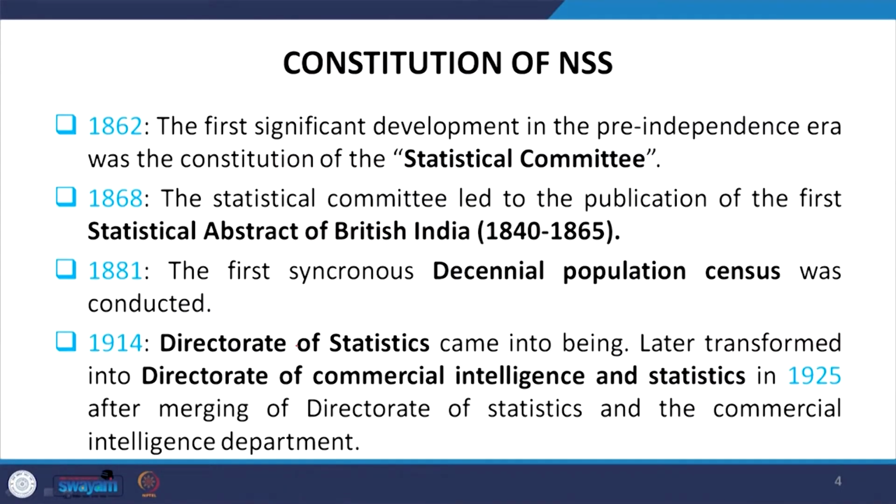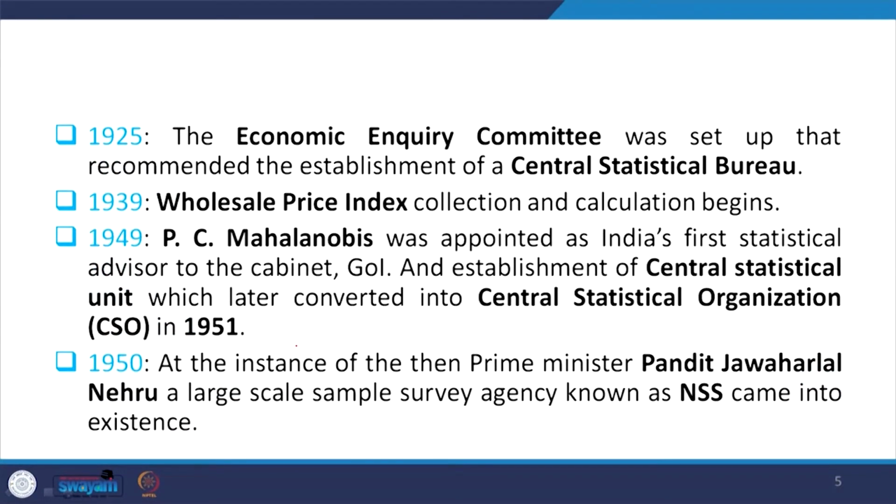Now, in 1914, the Directorate of Statistics came into being. Later, that was transformed into Directorate of Commercial Intelligence and Statistics in 1925 after merging of the Directorate of Statistics and the Commercial Intelligence Department. So, in 1925, the Economic Enquiry Committee was set up that recommended the establishment of Central Statistical Bureau, and especially in the year 1939 the wholesale price index collection was made and the calculation for it actually began.